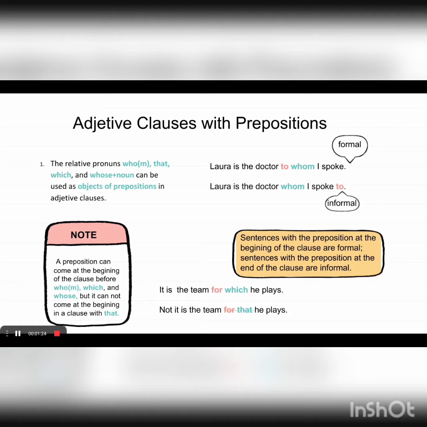Note: a preposition can come at the beginning of the clause before whom, which, and whose, but it cannot come at the beginning in the clause with that. For example, it is the team for which he plays, different from it is the team for that he plays. It is grammatically incorrect.